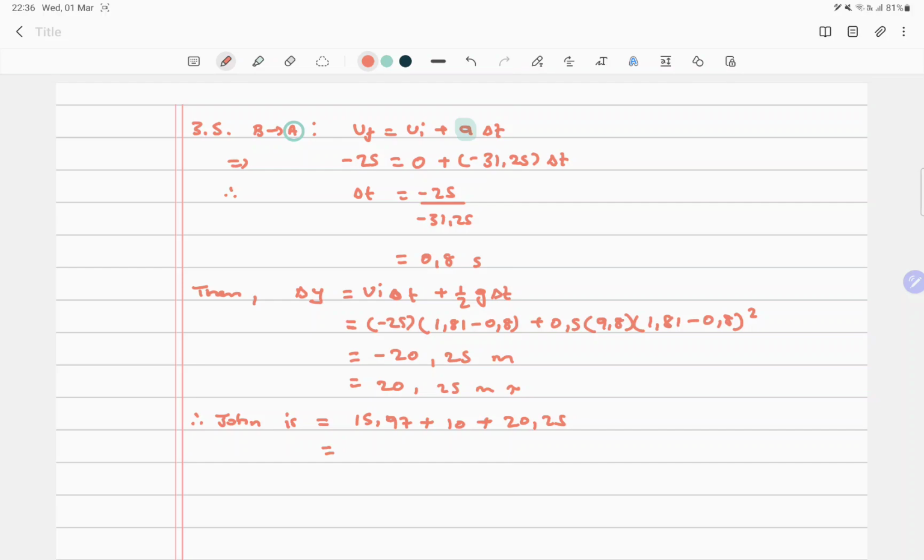It's 15.97 plus 10 plus 20.25. So I'm getting 46.22 meters above the ground.